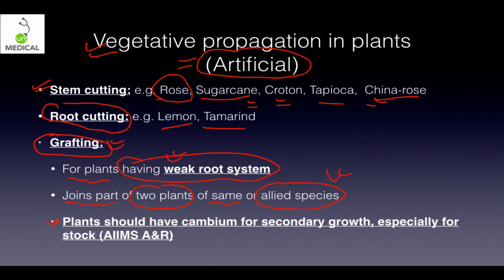Now the characteristic feature is very important, especially important for AIIMS assertion-reason question, that plant should have cambium for secondary growth. अब ये भी पूछते हैं, इतने गधे हैं कि ये भी पूछेंगे कि किस पे होनी चाहिए. So especially it should be there for stock, not scion. सो जो ये प्लांट होता है ना, ये कॉल्ड है स्टॉक, और जिसके ऊपर जो ग्राफ्ट लगाते हो उसको बोलते हैं सियॉन या स्कियॉन। तो इस पे तो 100% होना चाहिए कैम्बियम, because it is necessary for secondary growth and reception of graft. और स्कियॉन पे हो तो बहुत अच्छी बात है, नहीं हो तो भी चल जाएगा, but it is 100% compulsory for stock.